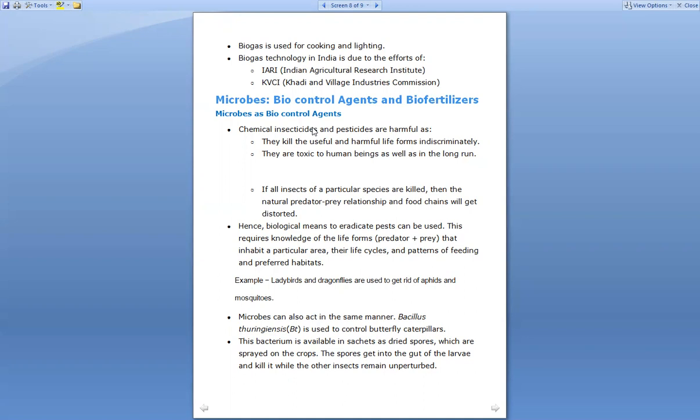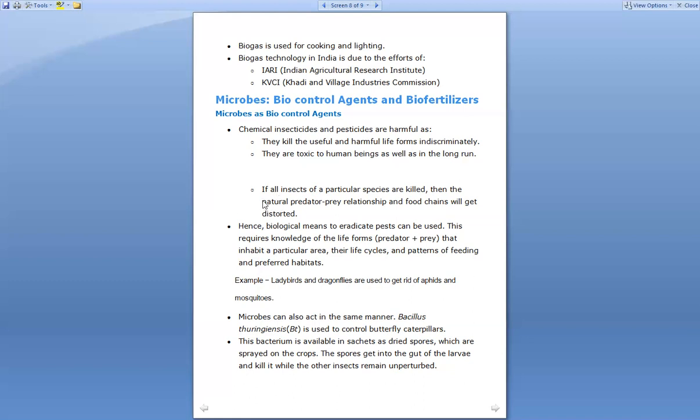Second reason is they are toxic to human beings also, right? An example of it can be DDT, right? DDT decreases the fertility of the soil, and wherever it has been sprinkled, that particular soil, up till so many years, it can persist over there, and it continuously decreases the fertility, right? So this can be toxic to human beings also.